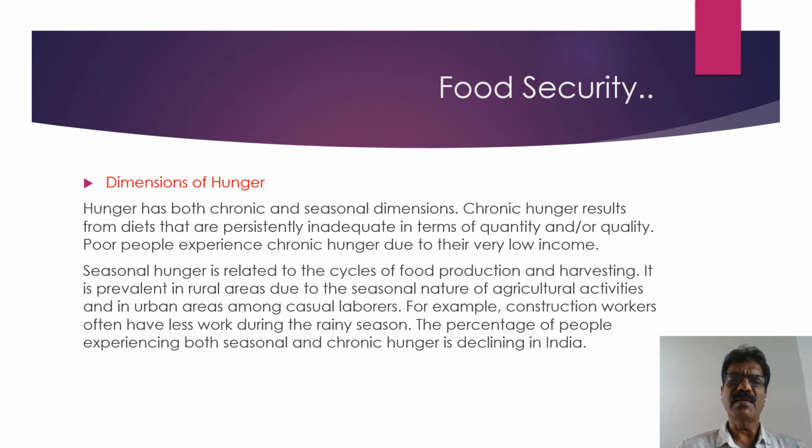It is prevalent in rural areas due to the seasonal nature of agricultural activities and in urban areas among casual laborers. For example, construction workers often have less work during the rainy season. The percentage of people experiencing both seasonal and chronic hunger is declining in India.